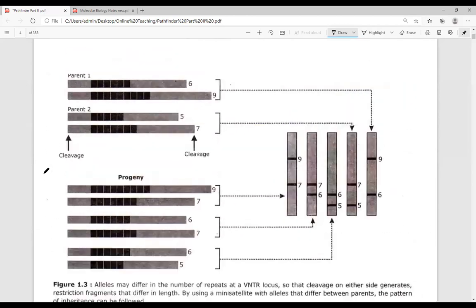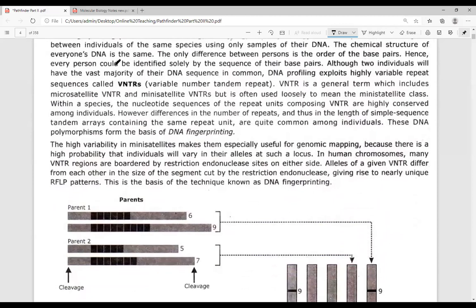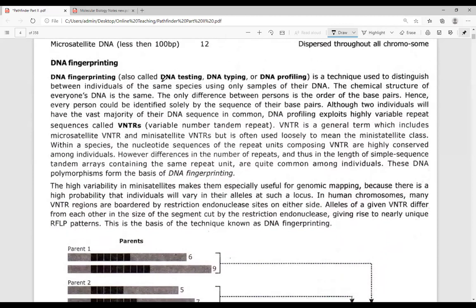Now, DNA fingerprinting. DNA fingerprinting, which is also referred to as DNA testing, typing, or profiling, is the technique which exploits the presence of mini satellite in variable number. When mini satellites are present in variable number, it is referred to as VNTR, variable number tandem repeats. DNA fingerprinting is a technique which is used to distinguish between individuals of the same species using only samples of their DNA.